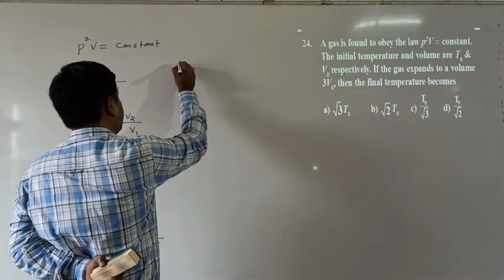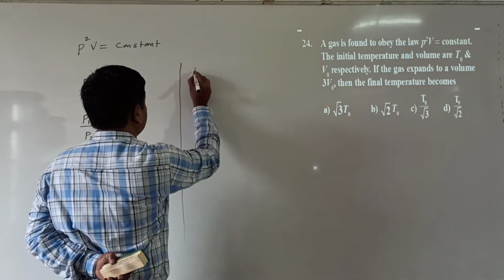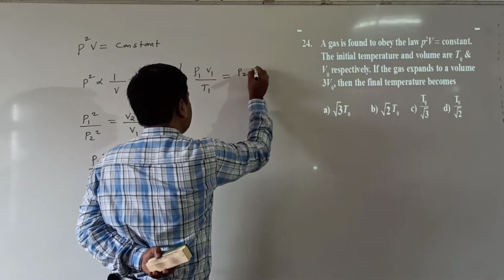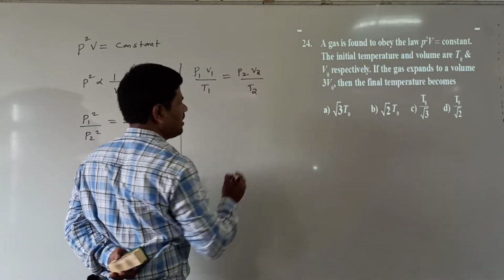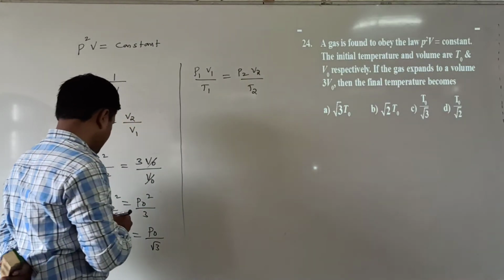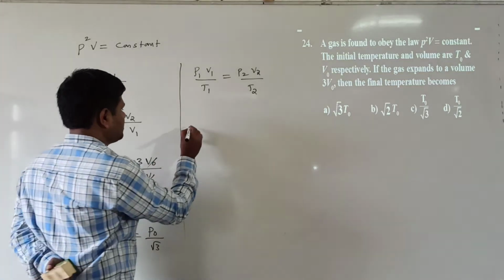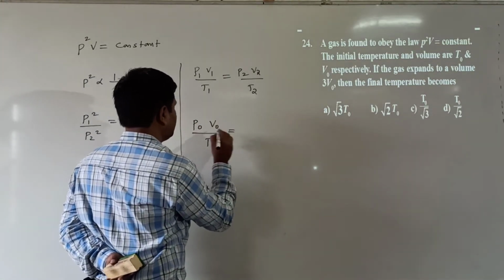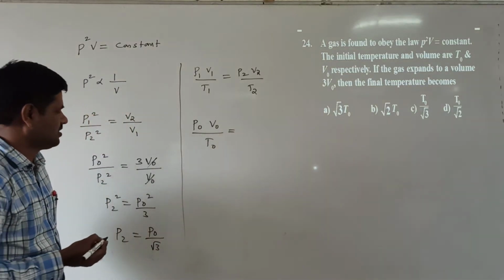Now next, when getting the final pressure, we know the relation P1 V1 by T1 is equal to P2 V2 by T2, because here the final temperature is asked. Now P1 we consider as P0, V1 is equal to V0, T1 is equal to T0: initial pressure, initial volume, initial temperature.